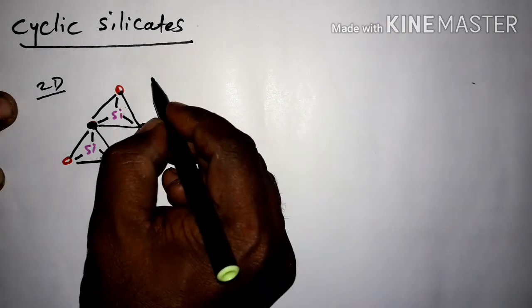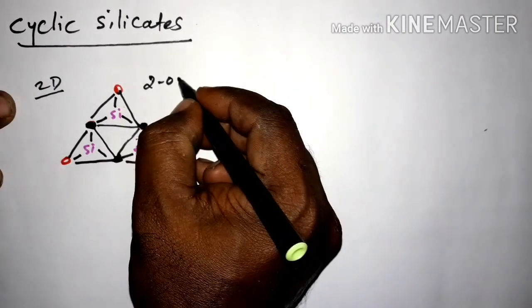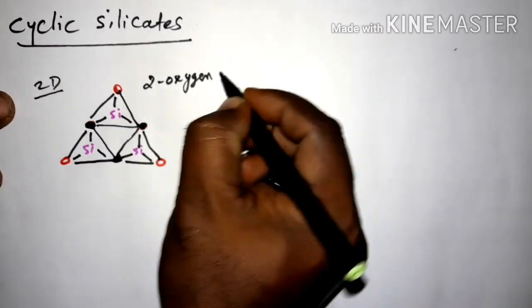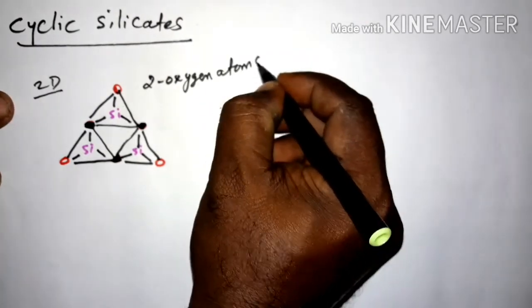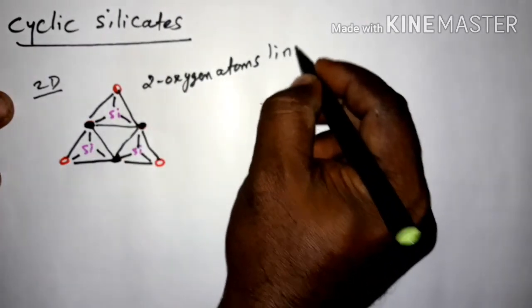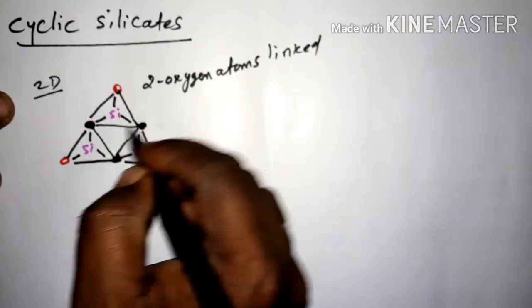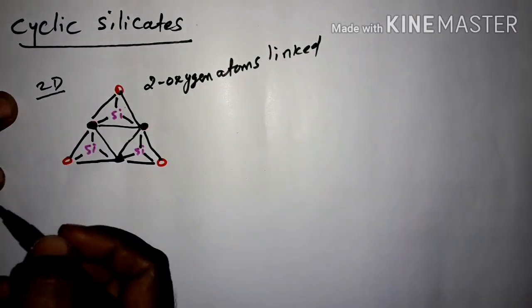So there are two oxygen atoms linked and they form a cyclic structure.